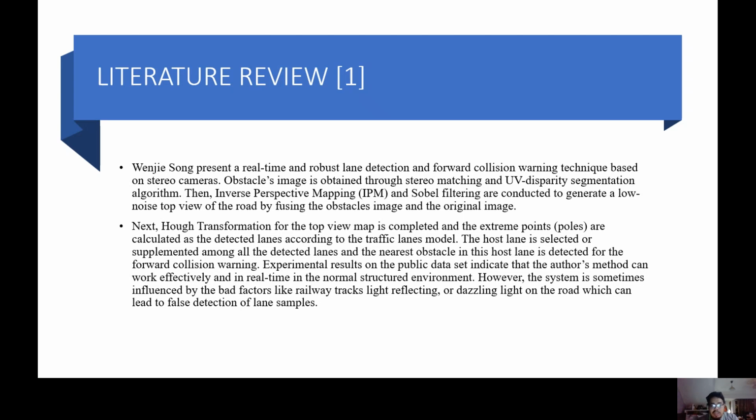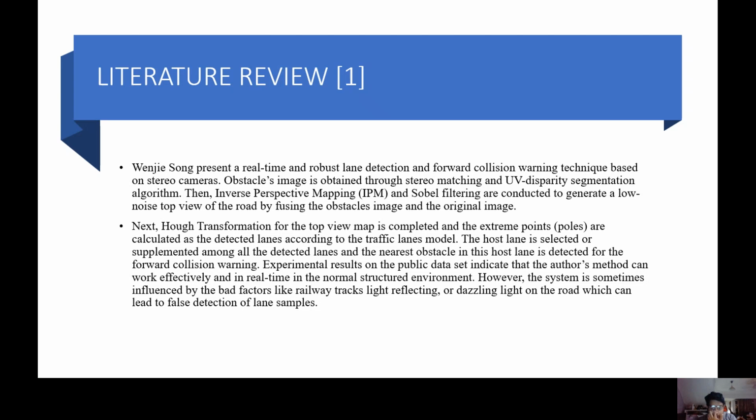Next, Hough transformation for the top view image is completed and the action points are calculated as the detected lanes according to the traffic lanes model. The host lane is selected or supplemented among all the detected lanes and the nearest obstacle in this host lane is detected for the forward collision warning.